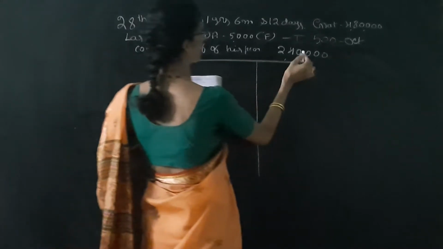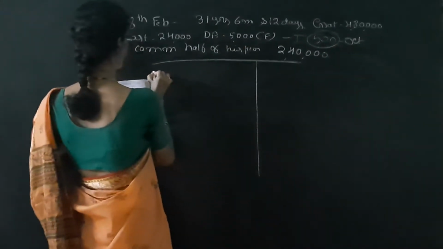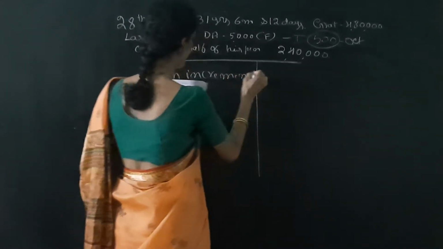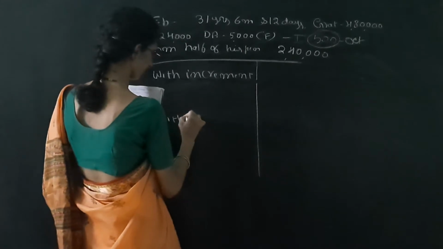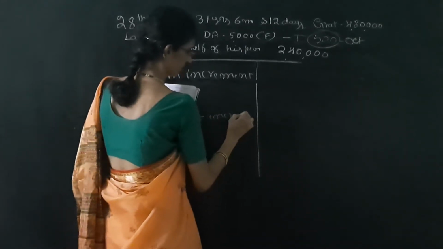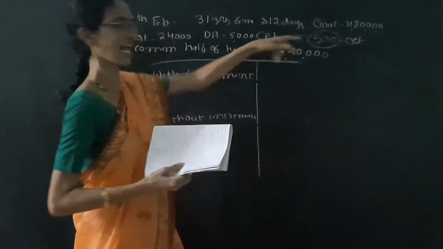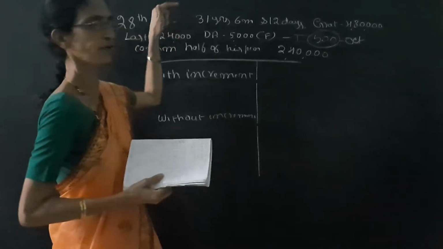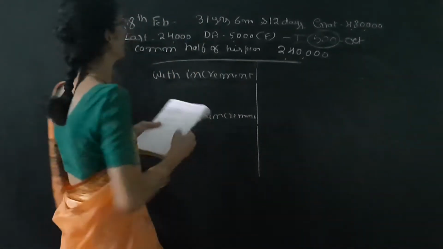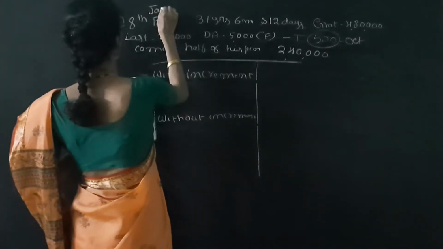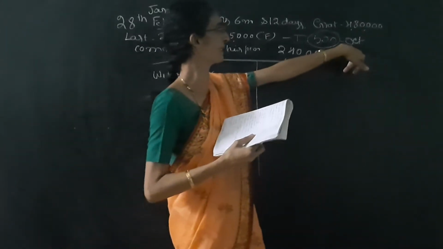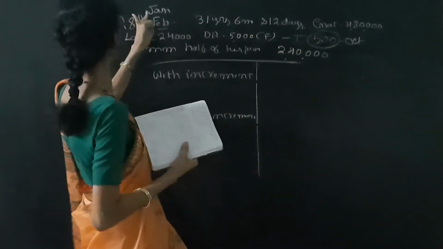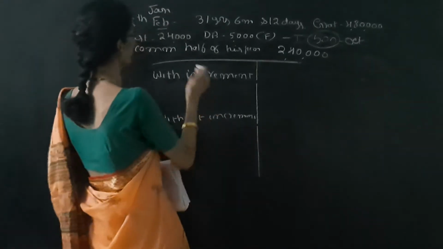So here increment is given. Therefore we have to write with increment and without increment. And we are calculating the gratuity. So here, if it is given 28th February, we have to take into consideration the previous month. That means for February we have to take January. So increment is due in the month of October. So October, November, December, then January. So 4 months is with increment.